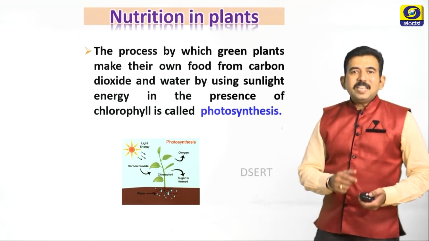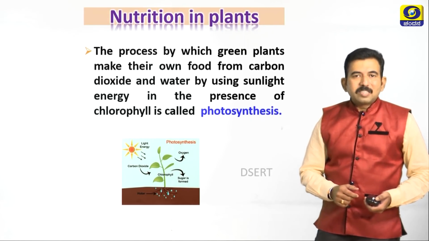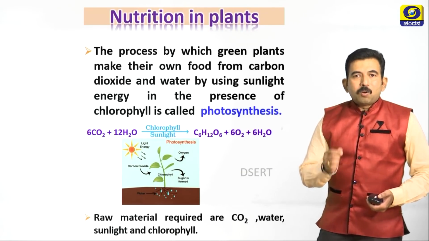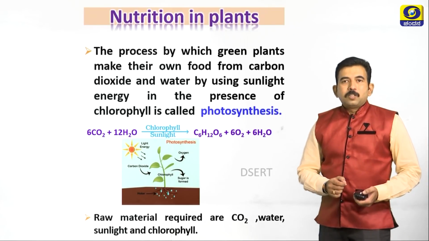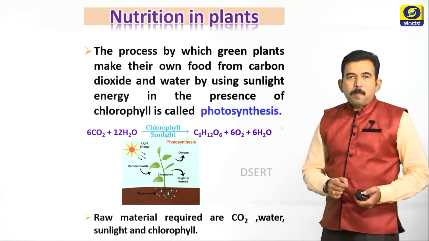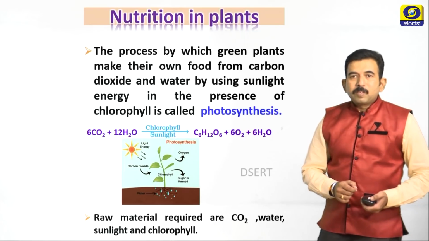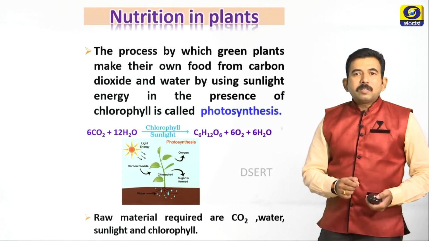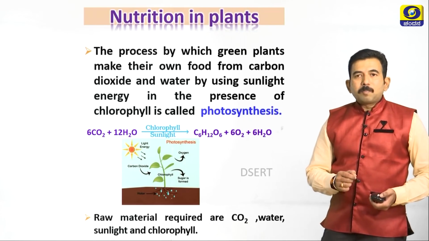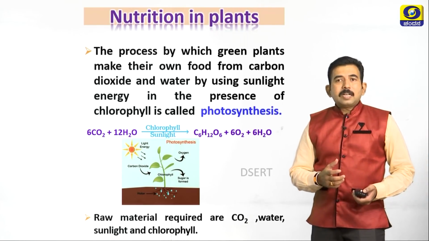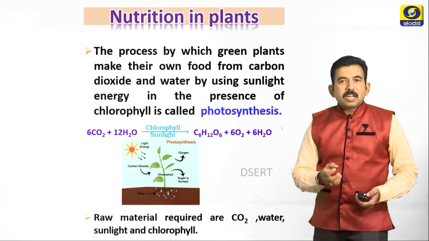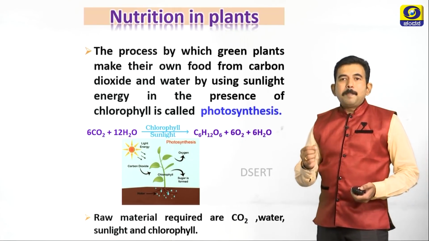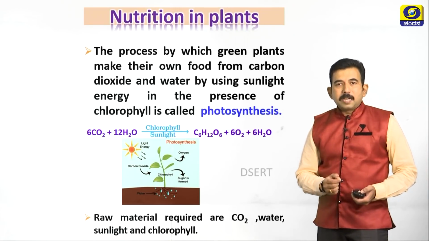What are the raw materials required for this photosynthesis process? Carbon dioxide, water, chlorophyll and sunlight. Students, this equation is also very important from examination point of view. You all studied plants will absorb the water with the help of roots from the soil. How they will get carbon dioxide? Of course, they will get carbon dioxide through the pores present in the lower epidermis of the leaf called stomata.